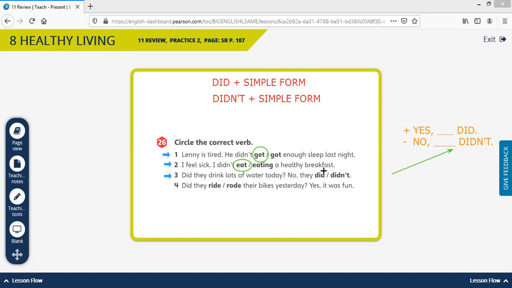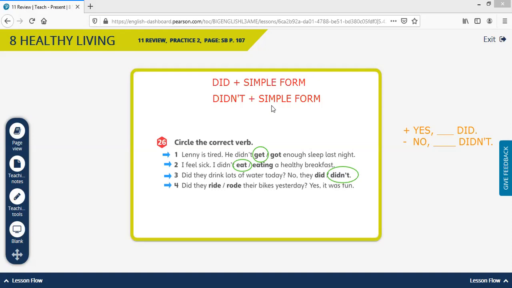Number 4, we have the question: Did they ride or rode their bikes yesterday? Yes, it was fun. Okay, so we go back to the simple formula. When you put did or didn't, you continue with simple form.